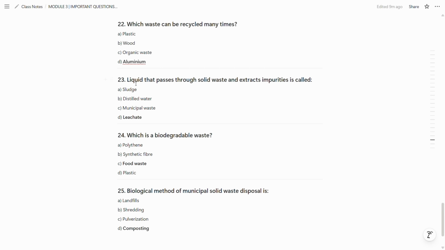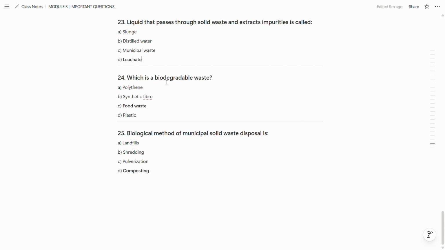Now the 23rd question is liquid that passes through solid waste and extracts impurities is called leachate. So D is the correct answer. Which is biodegradable waste? Food waste is the biodegradable waste. So C is the correct answer. Now 25th and last question is biological method of municipal solid waste disposal is composting. So D is the correct answer.